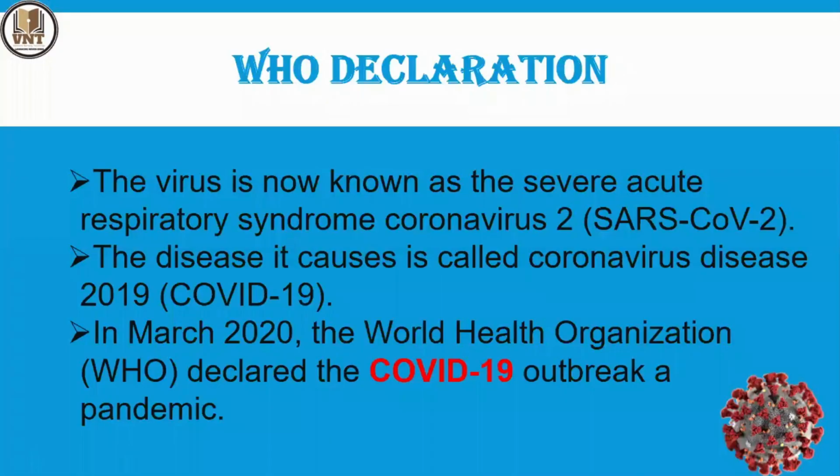As per the WHO declaration, the World Health Organization declared the coronavirus a disorder outbreak and a pandemic in the month of March 2020. Pandemic means it has spread all over the world.